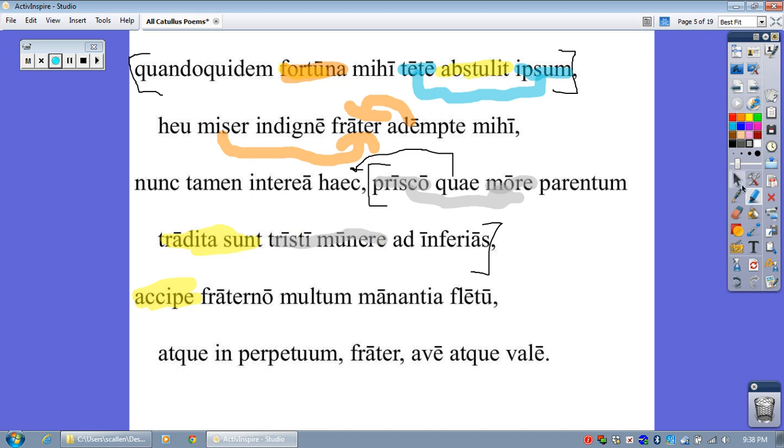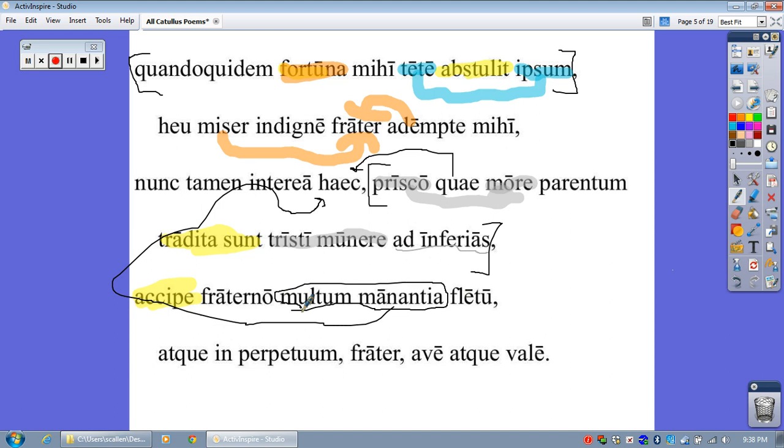And then, of course, ad inferias, we have a prepositional phrase. And I meant to underline that in black. Oh well, too late. Okay, moving on. Accipe, we know what that is. That's the main verb of the entire sentence, or at least one of them. Fraterno multum manantia fletu. So multum manantia is an idiom in Latin, and I'm going to go ahead and tell you that it is actually really going all the way back up here to hike. Okay? Those two words there are describing hike.